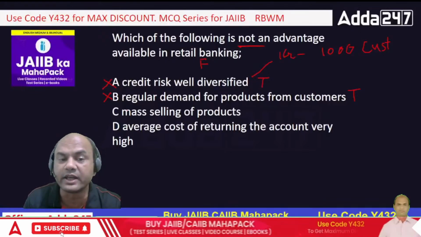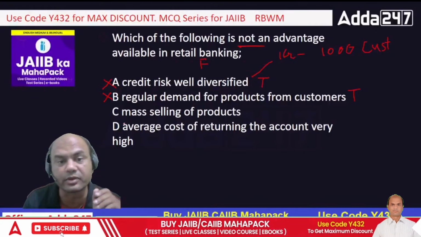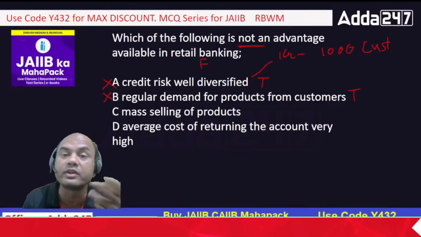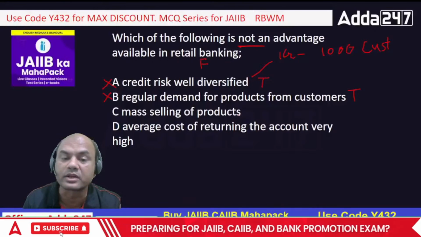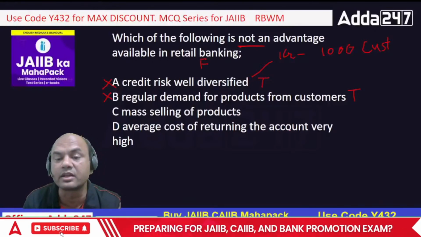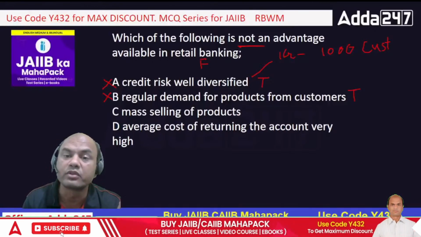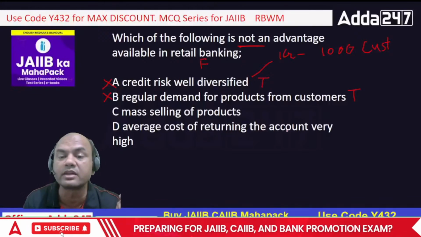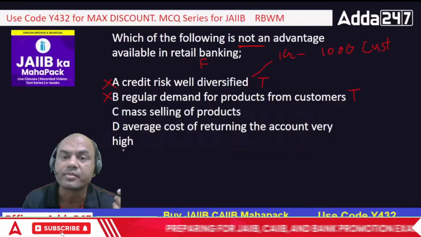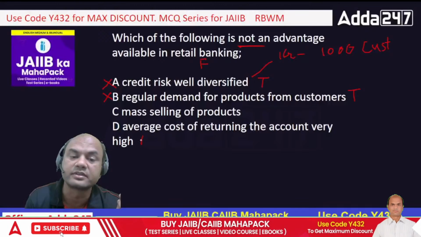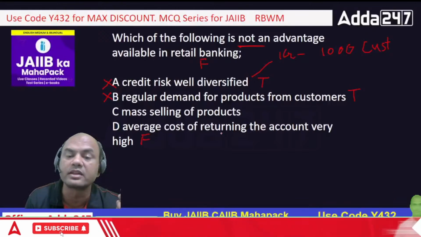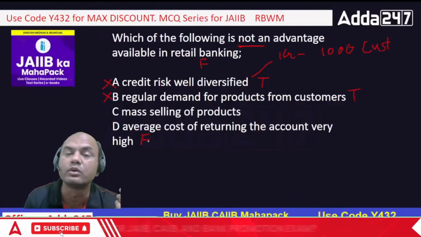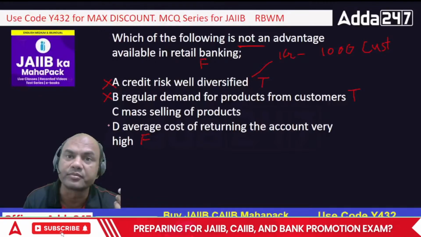Now, C and D, you'll have to search, because otherwise if I give all the answers, what will you do? Mass selling of products. The average cost of returning the customer is very high. So we want not the advantage. So what is the true answer over here? Mass selling and average cost of returning the customer is very high. So the false one is this. The average cost of returning the customer is very low over here in retail banking.